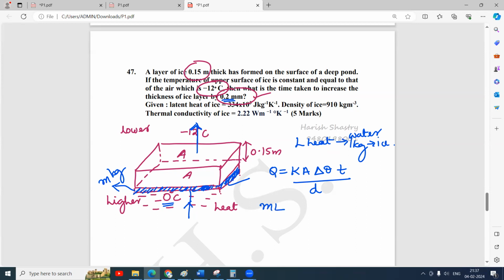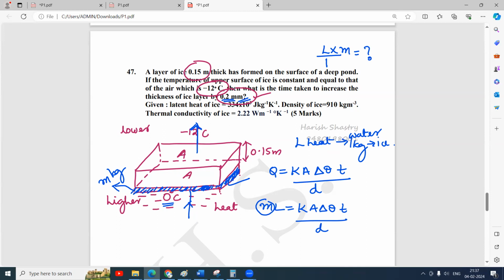mL, because you know the cross multiplication. 1 kg requires L amount of heat. m kg requires how much heat? mL. mL is equal to KA delta theta into T by D. Now, again, this m kg of ice is formed by this much of thickness. That is what they say, 0.2 millimeter thickness of ice.